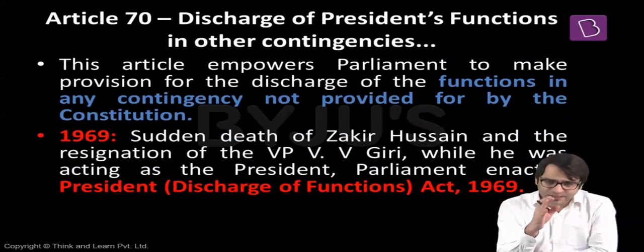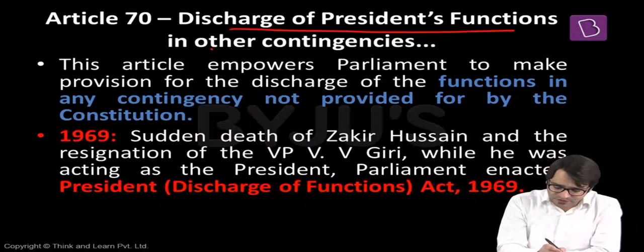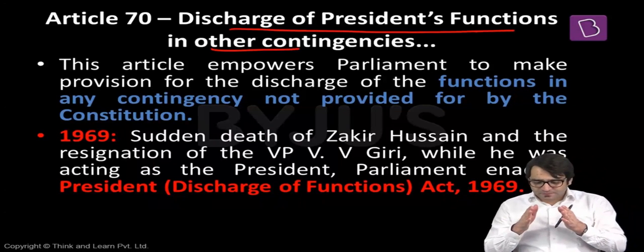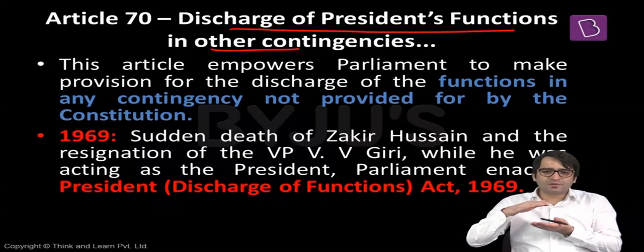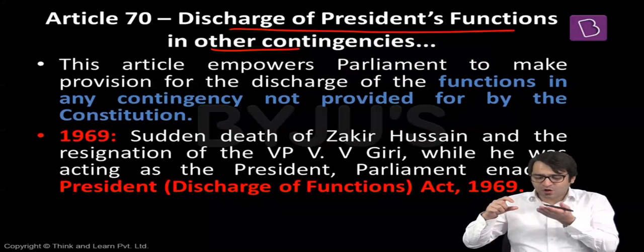And there's Article 70. Again, you don't have to memorize these articles, but for the sake of continuity, I'm providing you the article number as well. Article 70 talks about discharge of President's functions in other contingencies. Let's look at this differently. If the President of India is occupying the post, but there is now a vacancy in the office of the President because of resignation, because of death, because of impeachment, this post cannot remain vacant. This post will now be occupied by the Vice President of India for a temporary period.